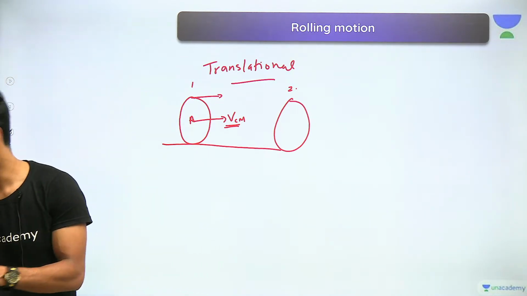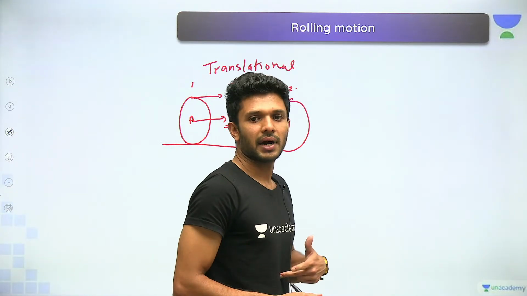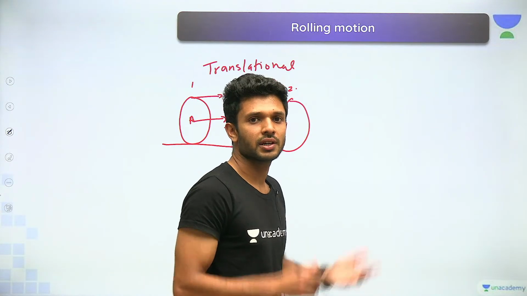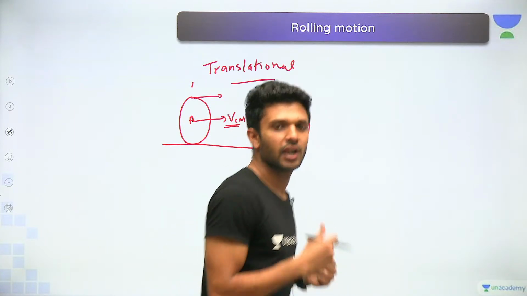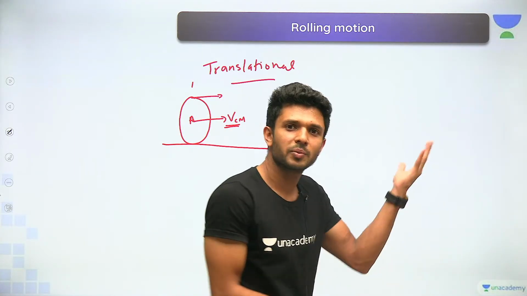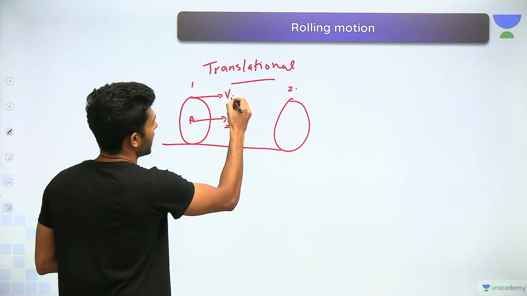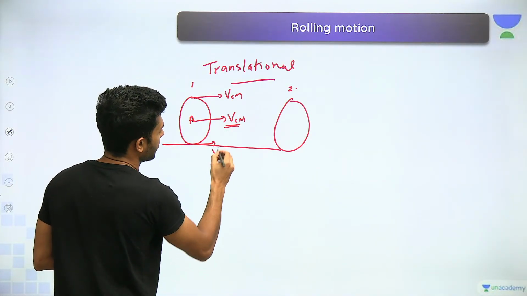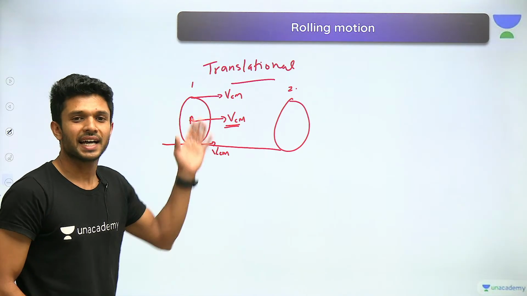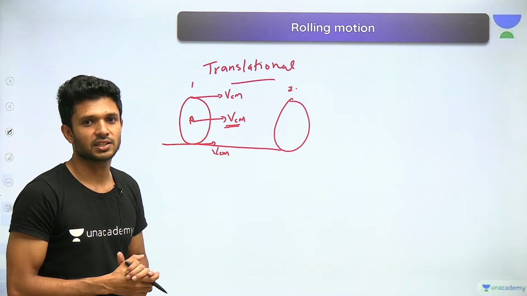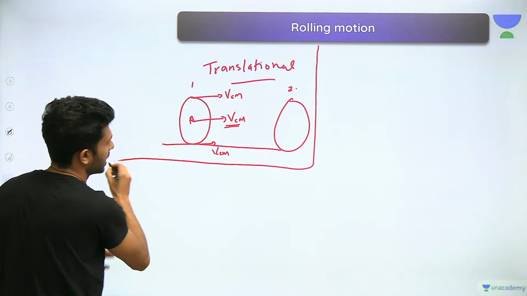This is what I was talking about. Let's say I am running. My center of mass is having a velocity of V. What is the velocity of my head? My head is also moving along with my body, so all the particles will be having the same velocity. So this will also be having VCM. All the particles having the same velocity is the definition of translational motion. Okay? Done. Keep it right here.